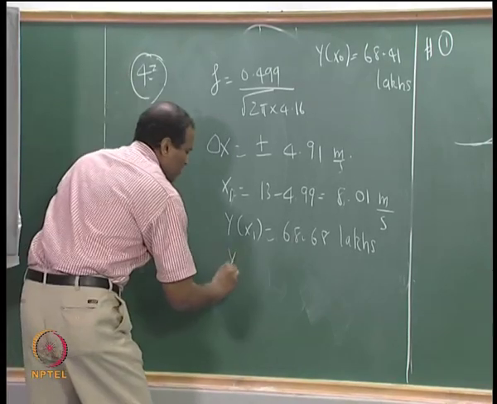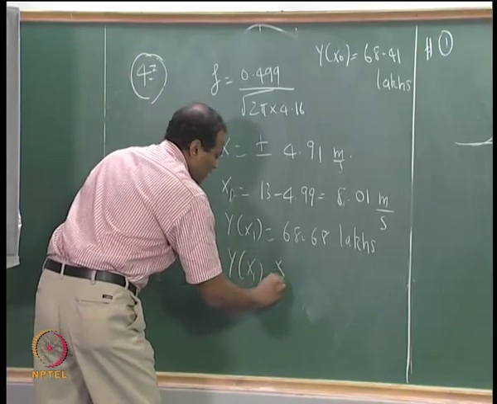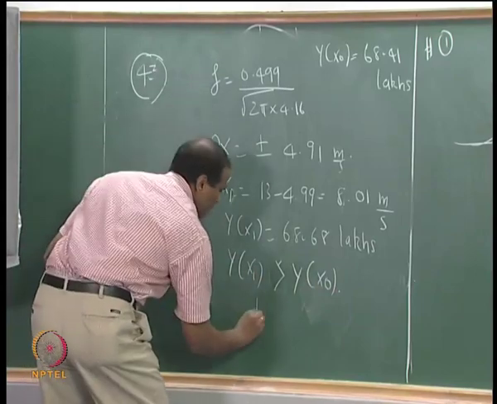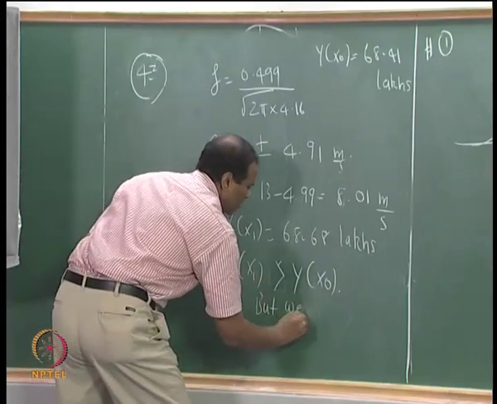Okay, y of x1 greater than y of x naught, but we do not reject right away.